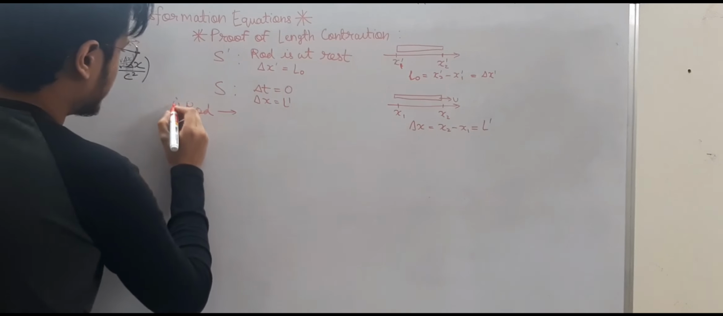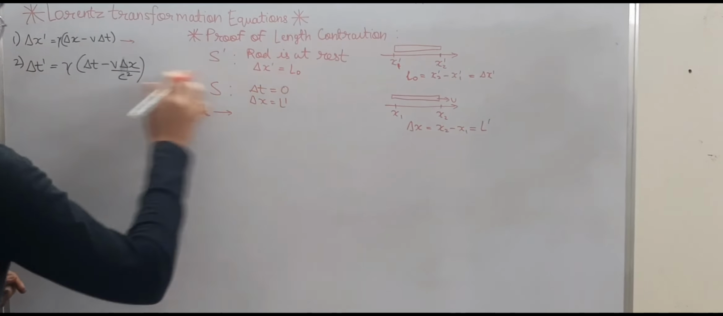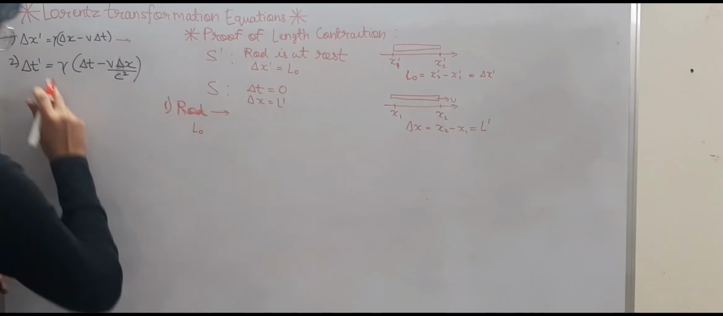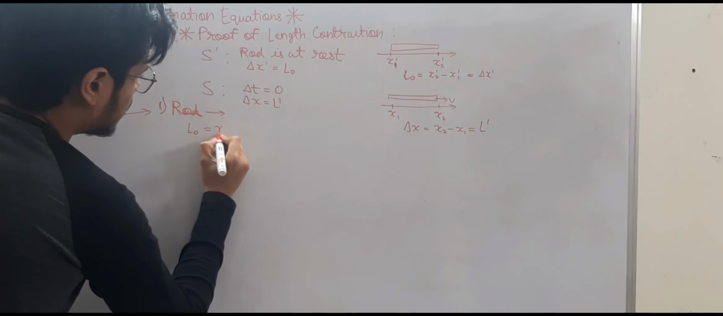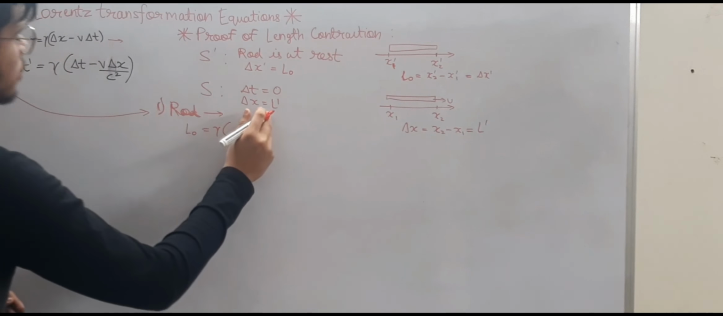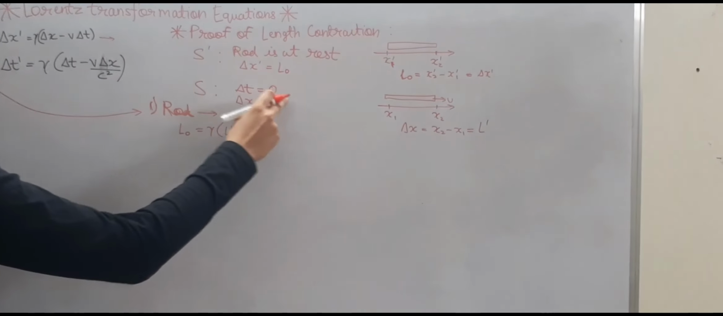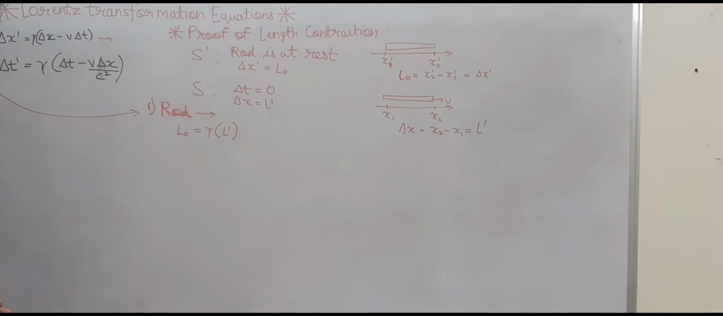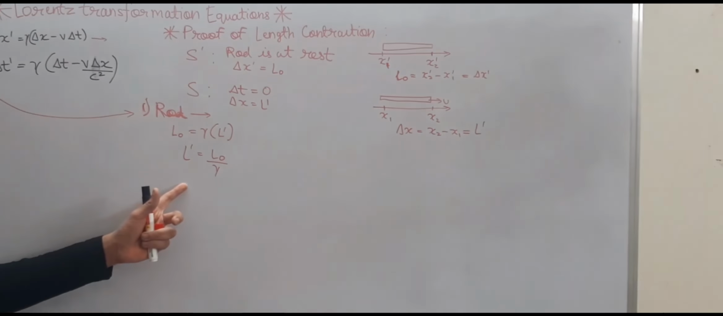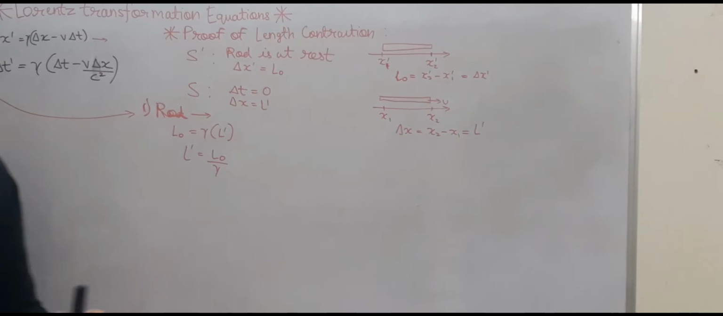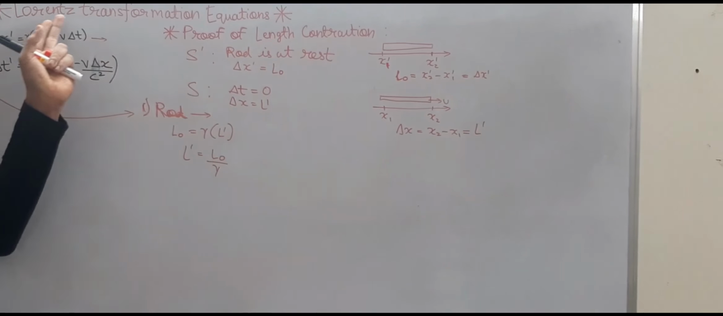Let us try substituting that and see what we get. Delta x dash this time becomes L0. I am just reframing equation 1: L0 equals gamma times (delta x minus v times delta t). Delta x is going to be L dash. Since delta t is 0, this factor vanishes. So what you are getting is that L dash equals L0 upon gamma. That means the improper length is smaller than the proper length by a factor of gamma. That means length has been contracted, and hence length contraction can be easily proved by the Lorentz transformation equation.